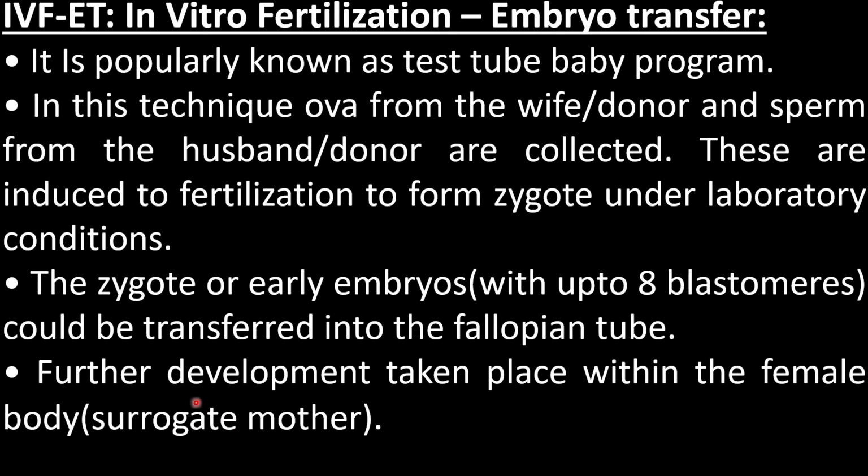So in this technique, the gametes, that is the ova and sperms, are collected, and fertilization occurs in the test tube under laboratory conditions, and the zygote forms. It starts dividing, cleavage, and up to 8 blastomeres it could be transferred into the female fallopian tube, and the female who carries that zygote is called a surrogate mother.